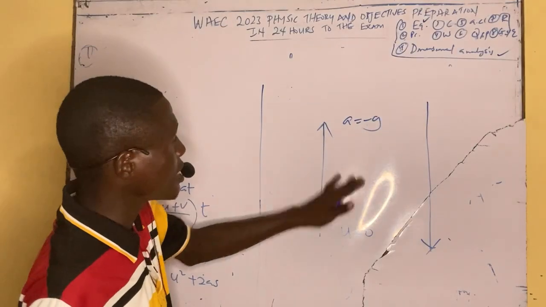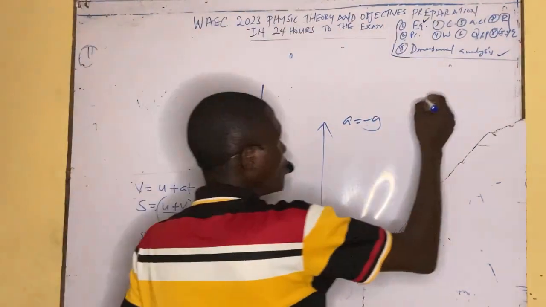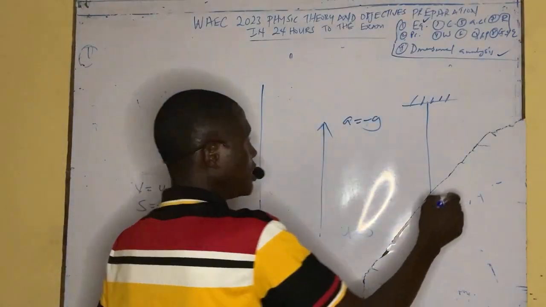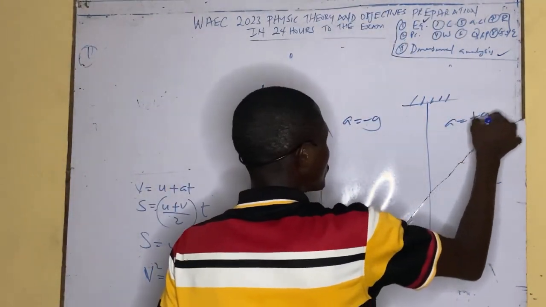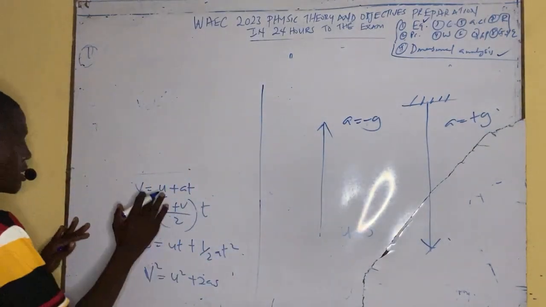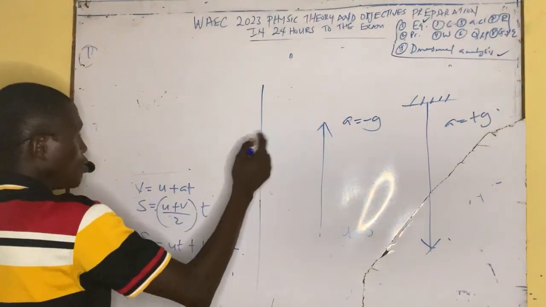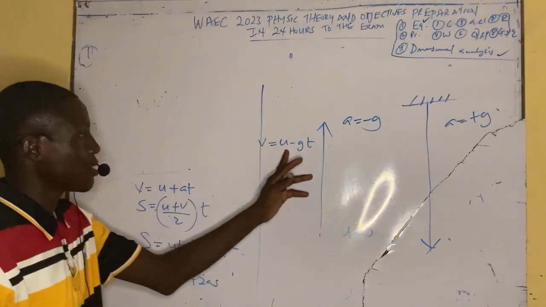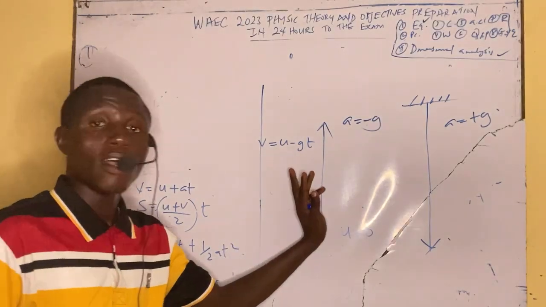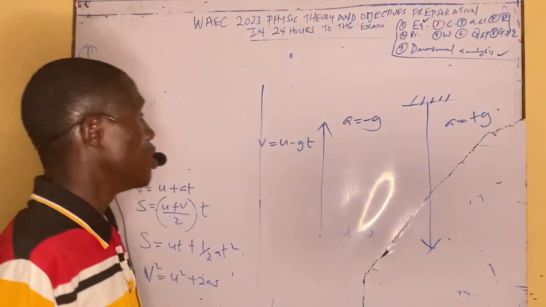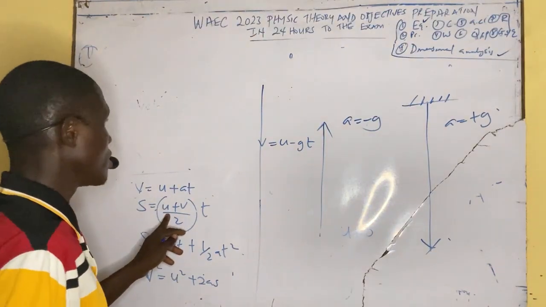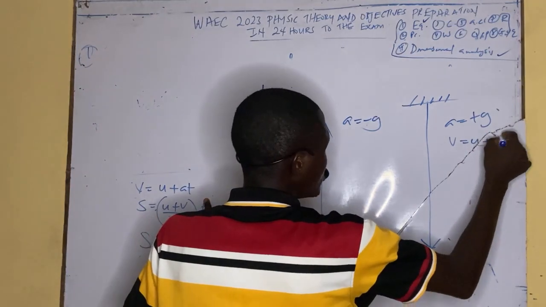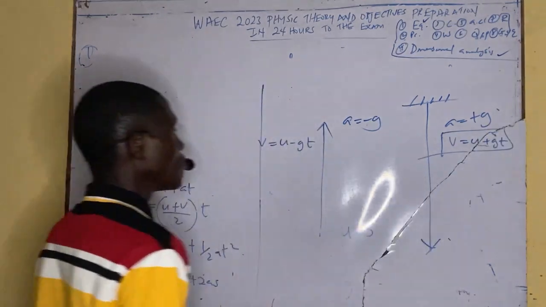The most important thing is that a is minus g when the ball is going up. When the ball is coming down from a top, or is dropping, a is always positive g. So if you incorporate it inside this formula, it is going to be v equal to u minus gt. Now it depends whether velocity is going to be 0 or not. But in this place, it's v equal to u plus gt.